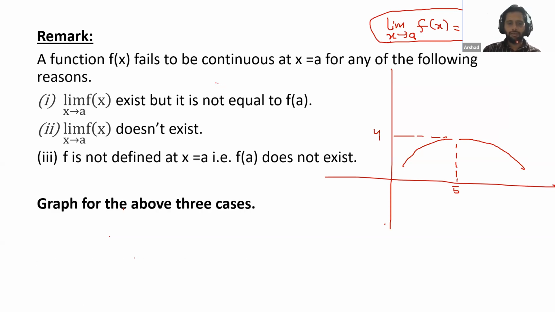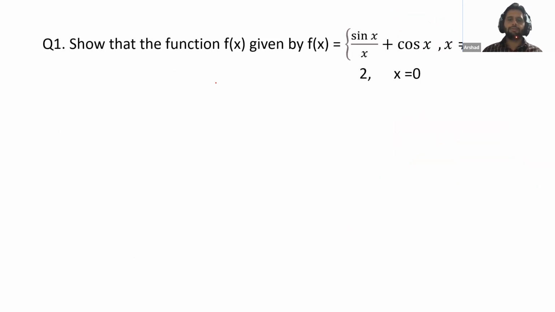Okay, so the graph we have already done. Next we have this question.